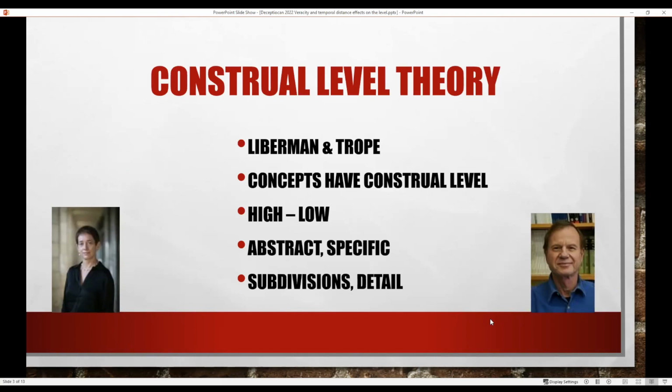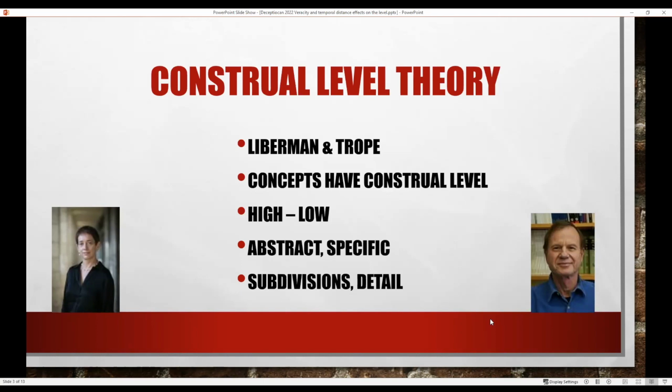And to be really rough and unnuanced about this theory, what it says is that when people think about a concept, so that can be anything, they think about these things with a particular construal level. And these construal levels run from high level to low level. If someone holds a concept at a high level, that means they're holding it in quite an abstract way. Whereas if they're holding it at a low level, they're more specific about it, they're more detailed about it.